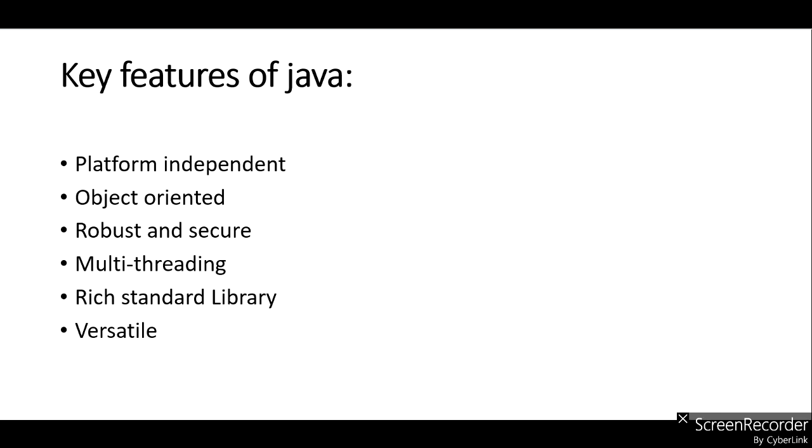Another feature of Java is versatility. Java is a versatile programming language. It means through Java we can develop multiple types of applications, like web applications, desktop applications, mobile applications, etc. So these were the most important features of Java. Because of these strong features, we use Java for development of multiple types of applications. Nowadays Java is the most popular programming language and is widely used all over the world.